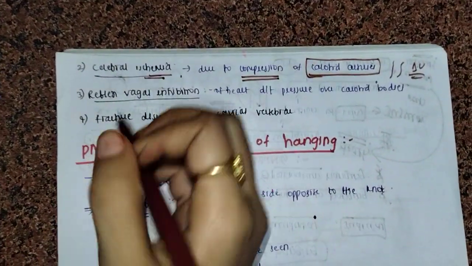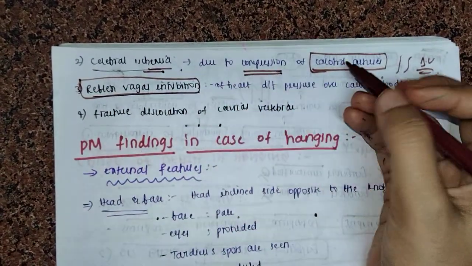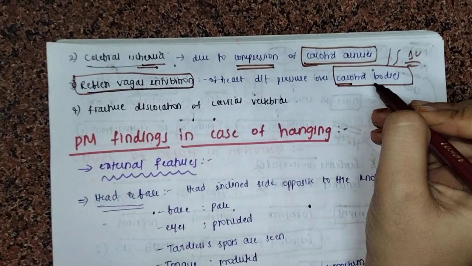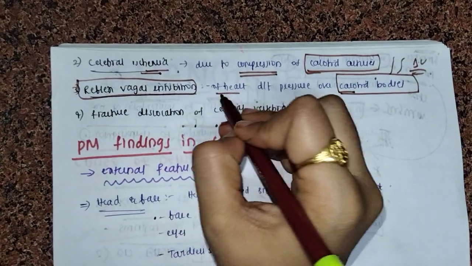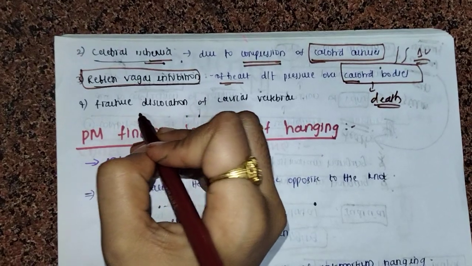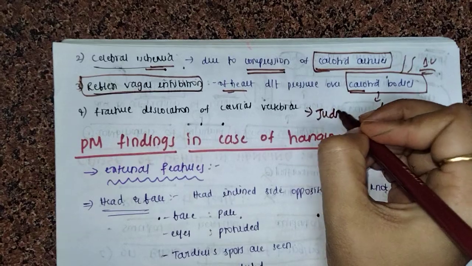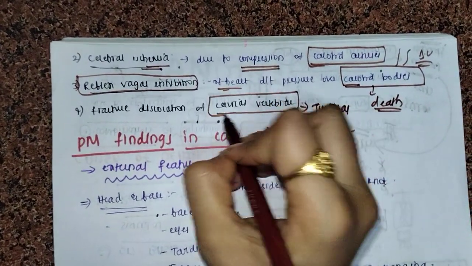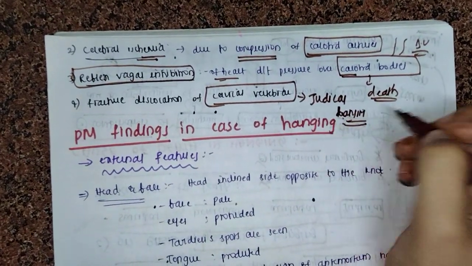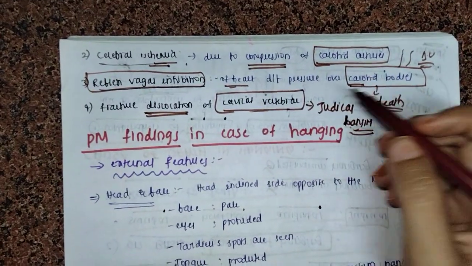And another one is reflex vagal inhibition of the heart. This occurs because of the compression of the carotid bodies. Because of this compression, vagal inhibition will occur and it will ultimately lead to death. Now because of the ligature, mainly in judicial hangings, there will be fracture of the cervical vertebra. In judicial hanging there is fracture and dislocation of the cervical vertebra, which will cause the death.